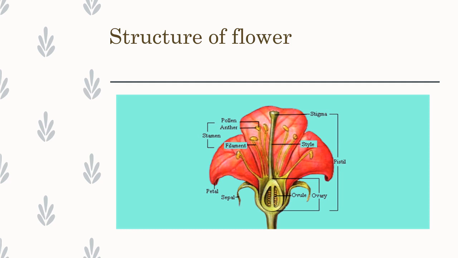So see, this is the structure of a flower. Here you can see the petals, sepals, ovary, ovule, stigma, style, pollen, anther, filament, everything. We are going to discuss the parts of the flower.